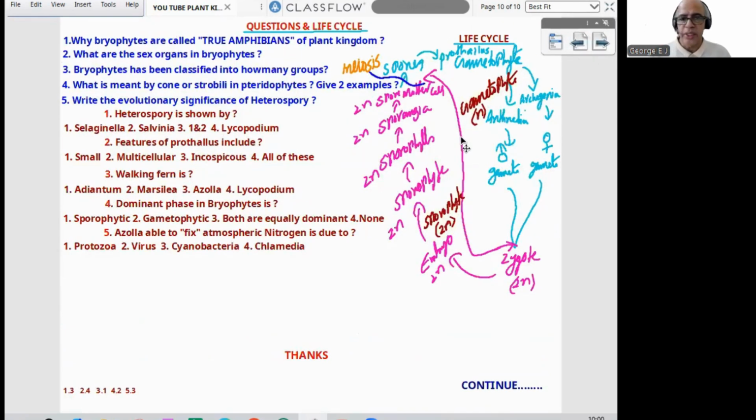Now a small life cycle. The life cycle is almost like a bryophyte's. As usual, spores will be the starting stage of the gametophytic generation. Then gametes will be the last stage. Then the zygote will be the first stage of the sporophytic generation. The spore mother cell will be the last stage of the sporophytic generation. Meiosis takes place in the spore mother cell. Now, 5 theory questions and 5 NEET model questions with a key.